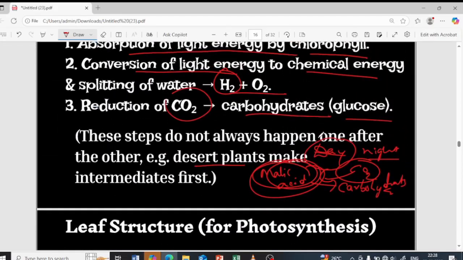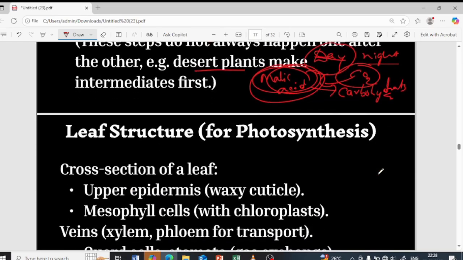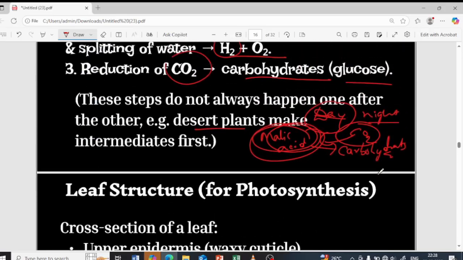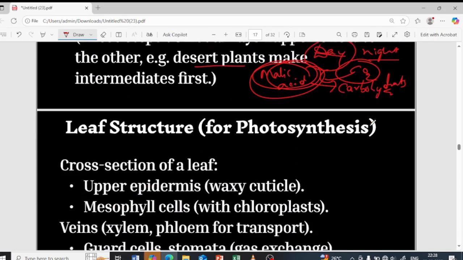In the case of desert plants, in order to save water, they open up the stomata during the night time. Since the stomata are open at night, they take up carbon dioxide and the intermediate malic acid is formed. Then during the daytime, by using sunlight, the chlorophyll absorbs the light energy, converts it into chemical energy and converts this malic acid into carbohydrates. Half takes place during the daytime, half during the night time.